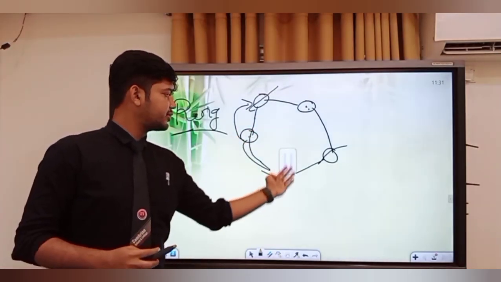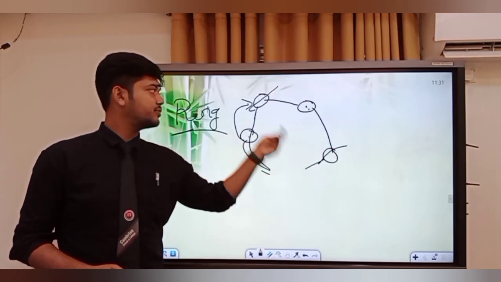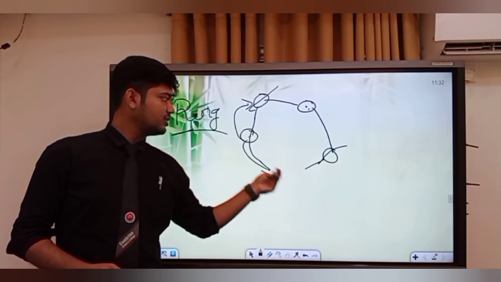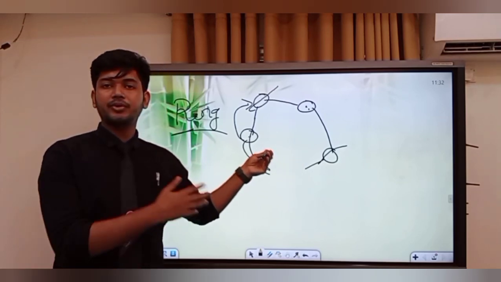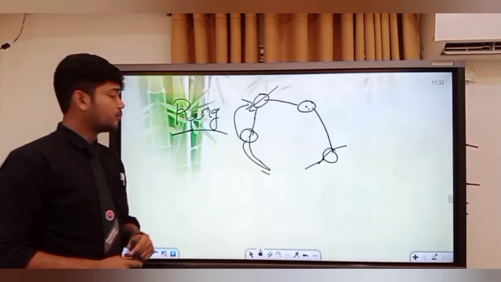If one computer gets damaged, then the whole network system will collapse, because it cannot transmit further, there is a hole, there is a damage, and then the network system will not work. So this is ring topology.